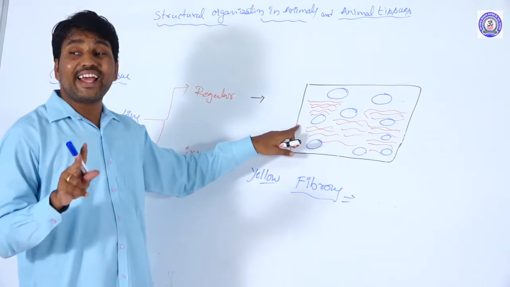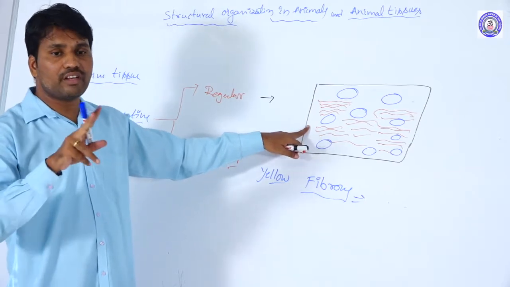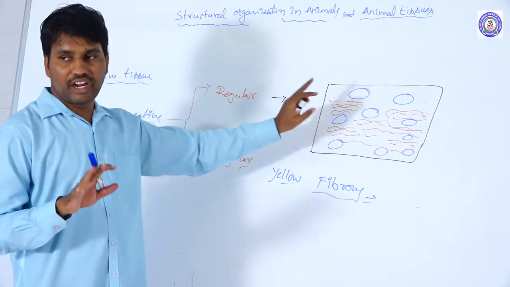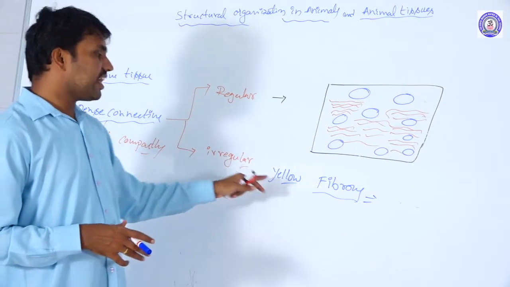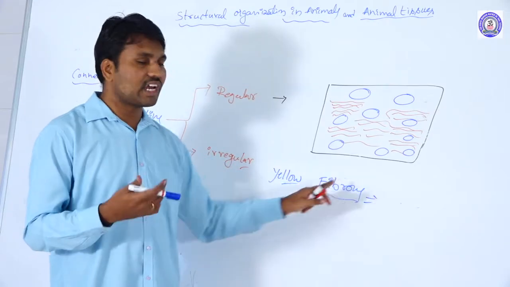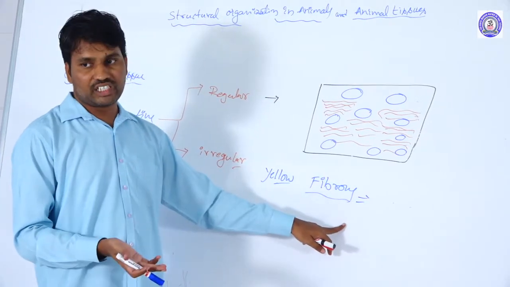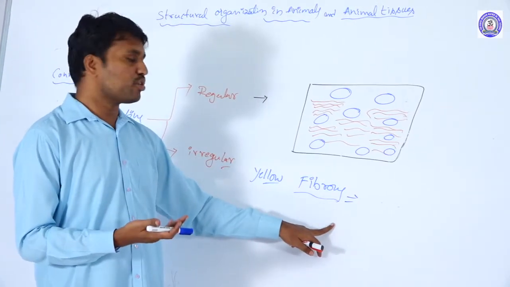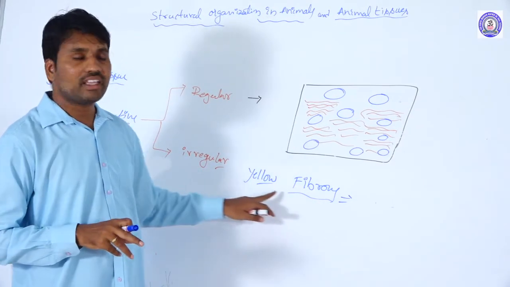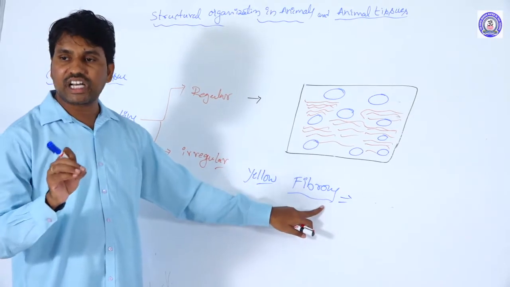And these are in the flexible regions. Wherever the flexibility is there, those portions are formed by these yellow fibrous sheets. Again, the yellow fibrous connective tissue is differentiated into the yellow fibrous cord and yellow fibrous sheets, based on their distribution. Yellow fibrous cords form the ligaments.